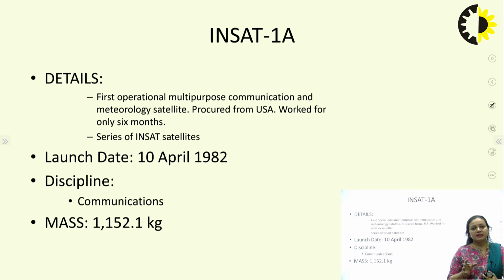When we talk about the satellite, the first thing that strikes our mind is that the satellite is used for communication purposes. Whenever the terrestrial networks or the backhaul networks are down because of any natural calamity, satellite communication can be beneficial to provide coverage for the areas where connectivity has been lost. So the first satellite we generally think of is INSAT 1A.